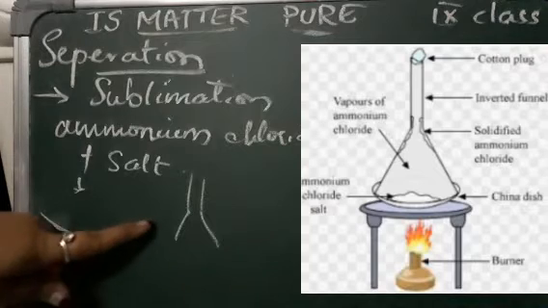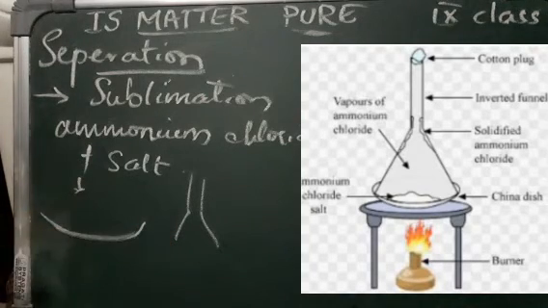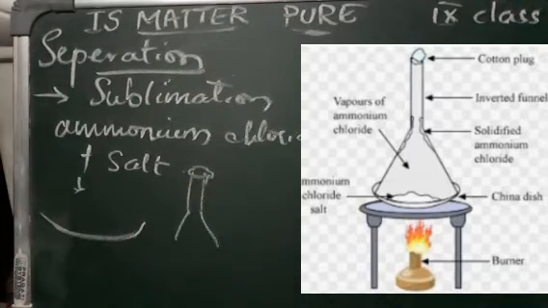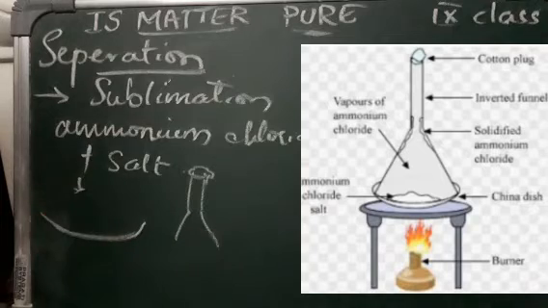Plug the mouth of the funnel with cotton. Simply, we are just going to cover the mouth of this with cotton. Then invert this funnel over the petri dish as shown in the picture. Heat the dish on the stove and observe the walls of the funnel.